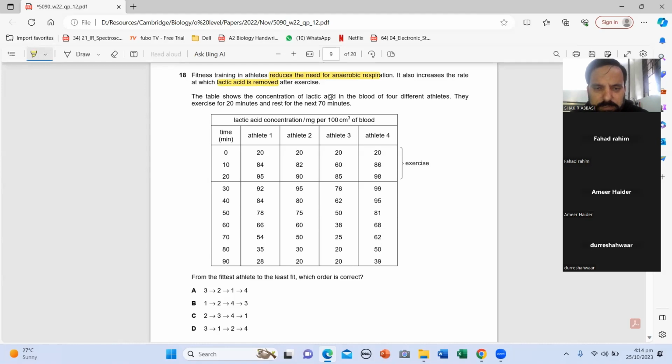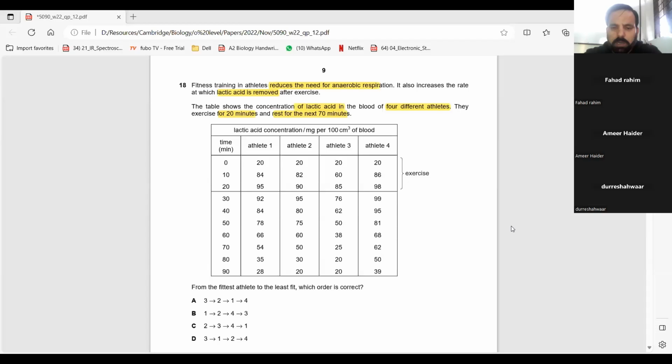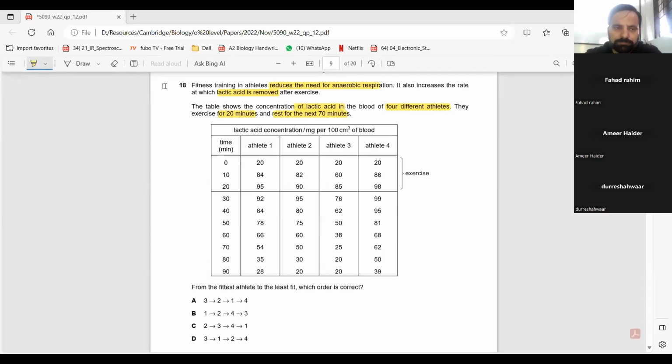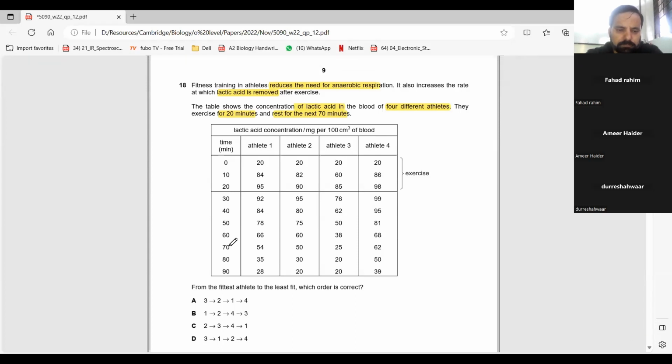The table shows lactic acid concentration in 4 different athletes, after 20 minutes of exercise and the rest. So from fittest to least fit, what's the order?